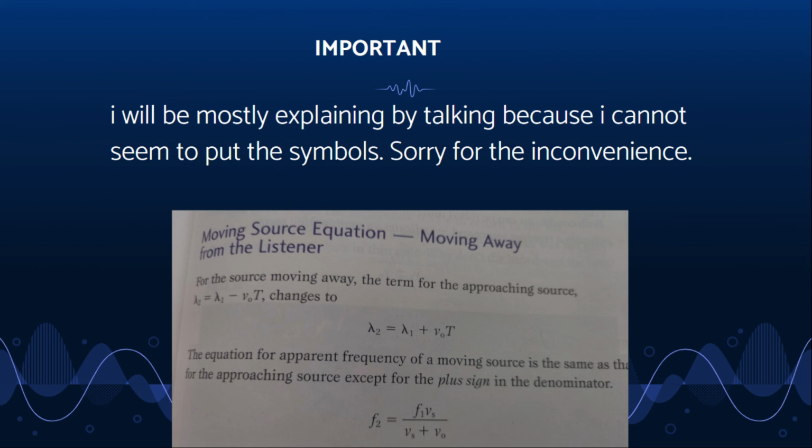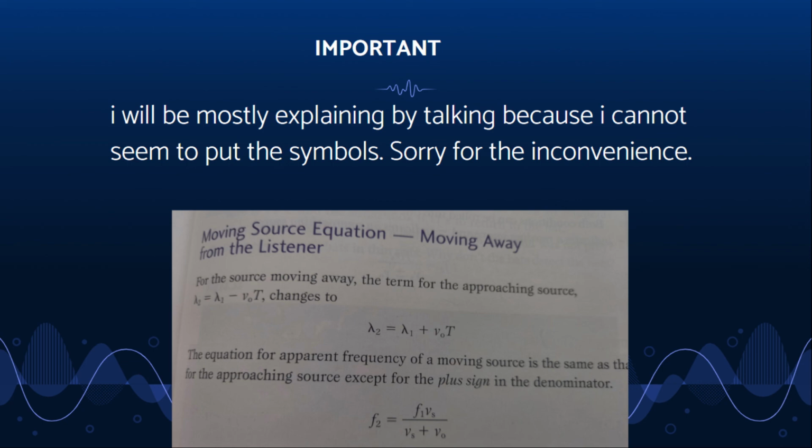But what if the ambulance drives past the person and is moving away? Then the first equation is changed to wavelength 2 equals wavelength 1 plus v_o T, because the new sound wave needs to travel the distance of a stationary car's sound wave plus the distance traveled by the moving ambulance. The frequency equation is also changed to f2 equals f1 v divided by v plus v_o.